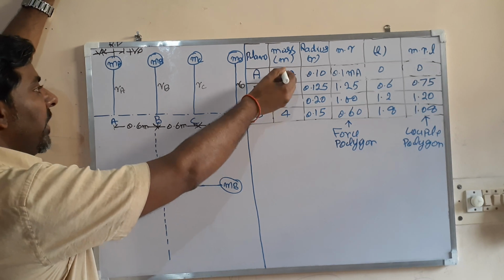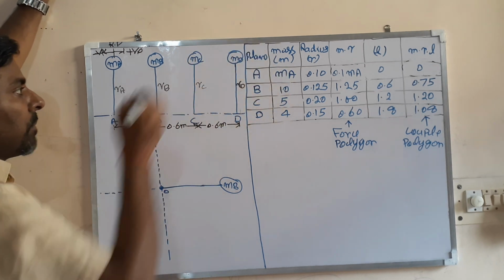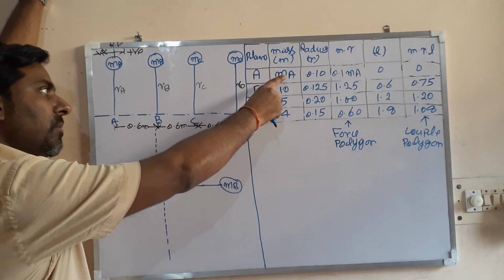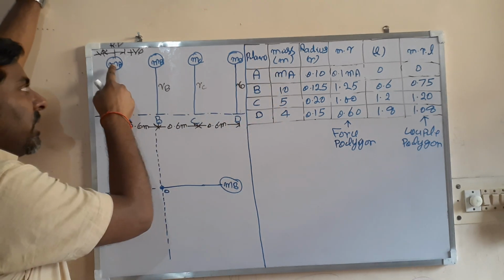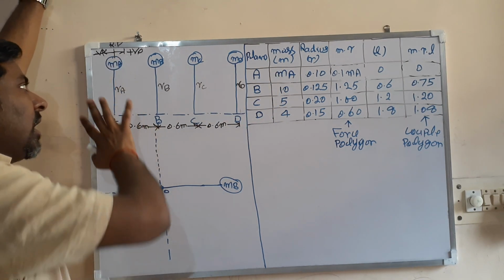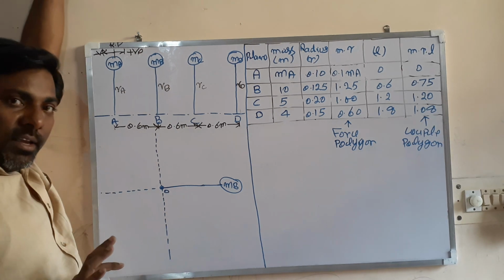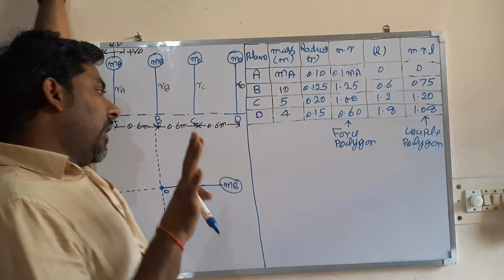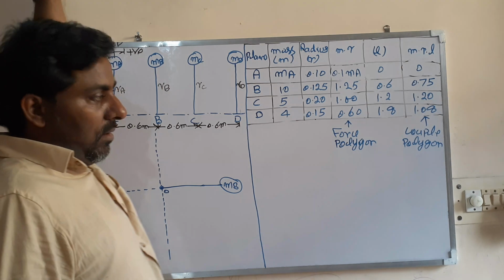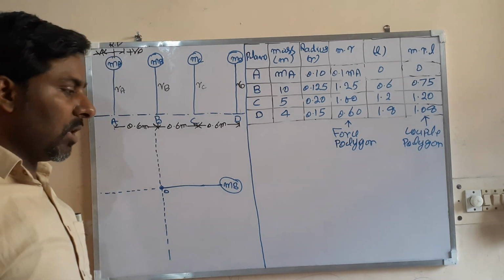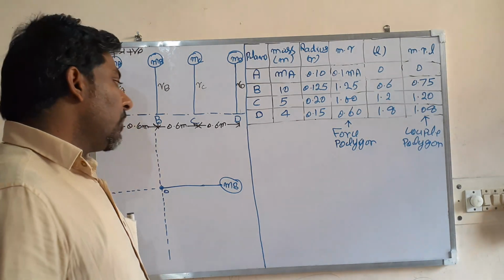The mass in the plane of A is not given. Let us say that is MA. So the magnitude of the mass in plane A, that is MA, is not given. Another thing is that the angular position of any mass is not given. You have to calculate the angular position of all the masses.